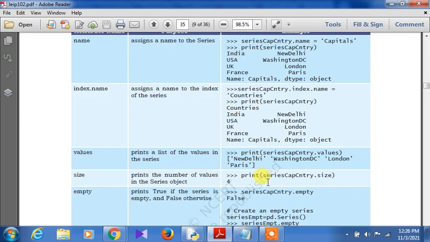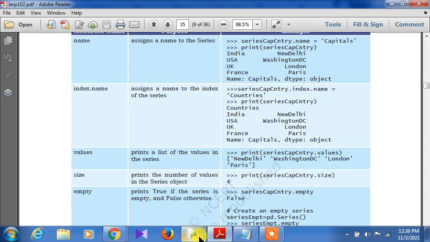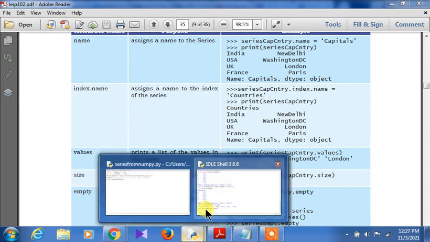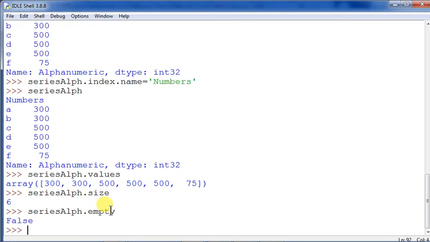Now next, what else is there? Empty. So series cap country dot empty means what? It is false, which means that there are certain values. Now let us see out here series alpha dot empty. It is showing false here.